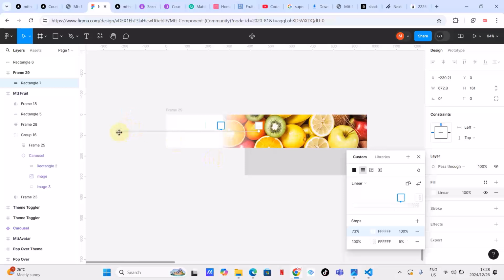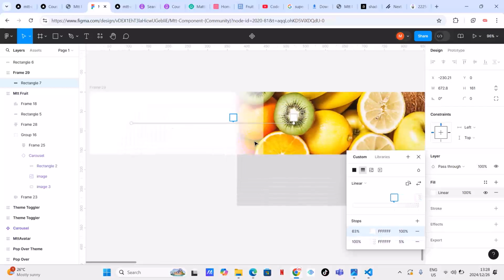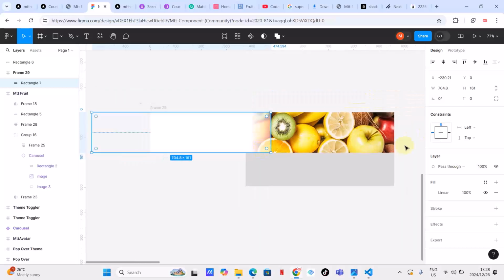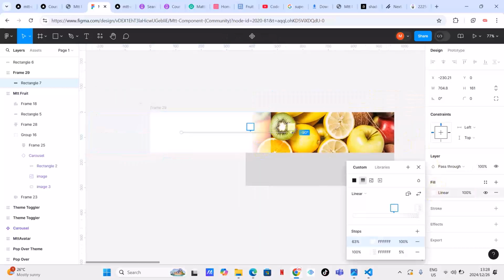It's not what I want. Okay, this is what I want exactly. Okay, but I wish I can handle everything and move it something like this, more or less like this. Okay, what I'm going to do, I'm going to move this more or less like this. Happy with this, and then let's see.